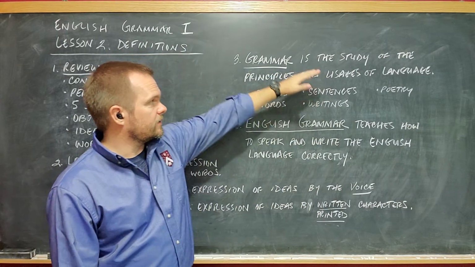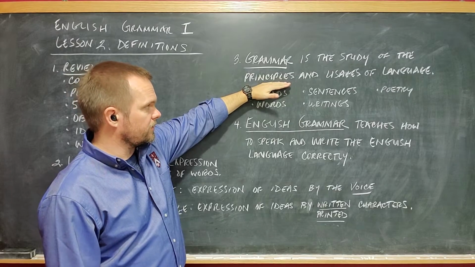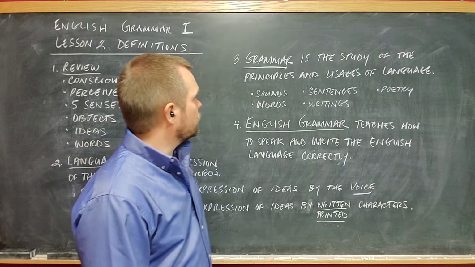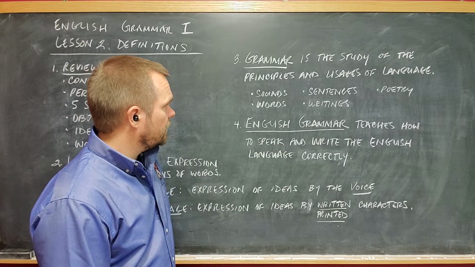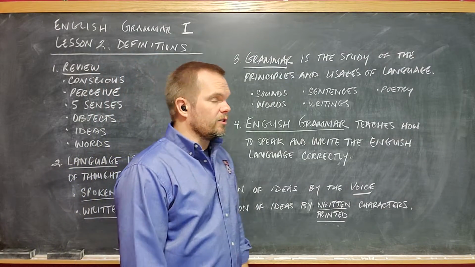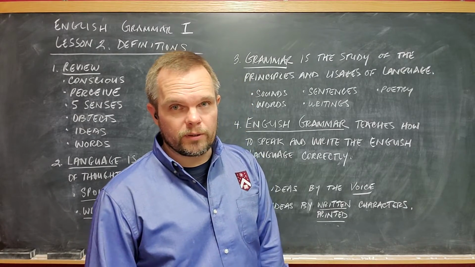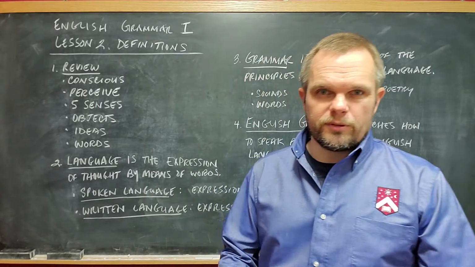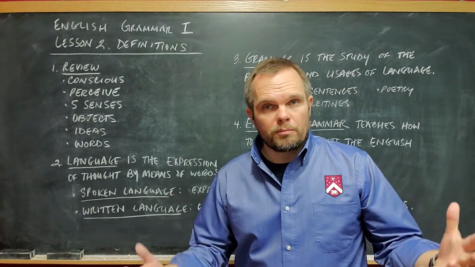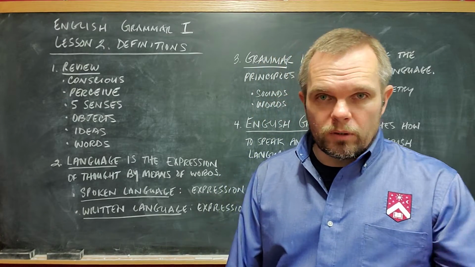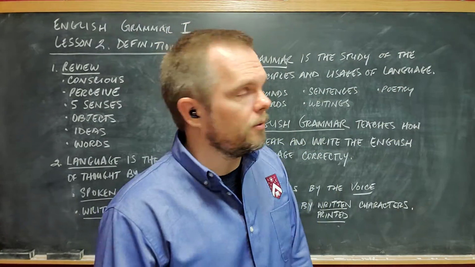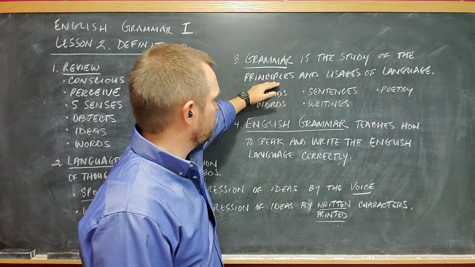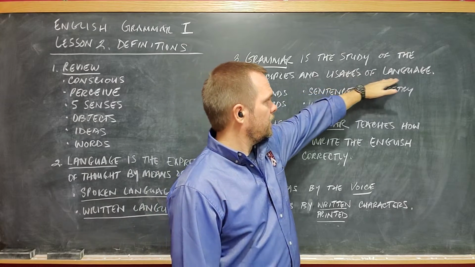Grammar is the study of the principles and usages of language. Now that may sound a little bit confusing, because the words principles and usages are probably words that you don't know, but we'll explain it all, and it's very simple. Okay, grammar is the study of the principles and usages of language.